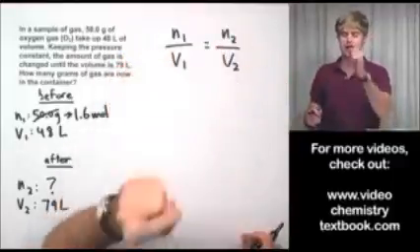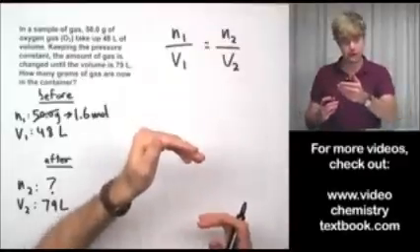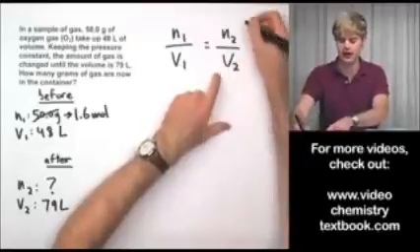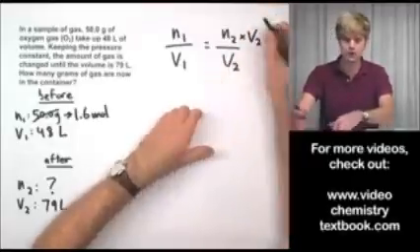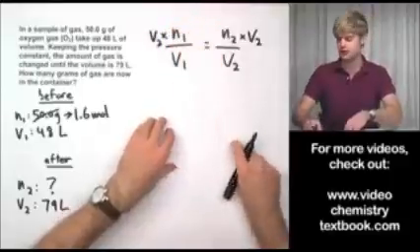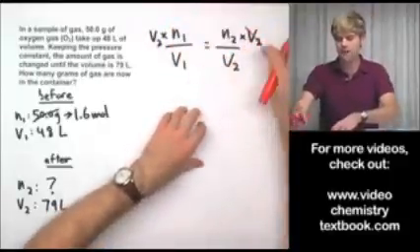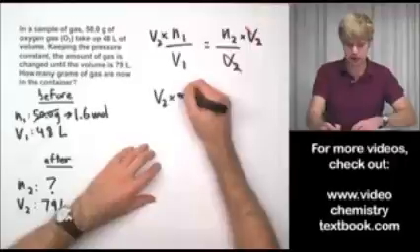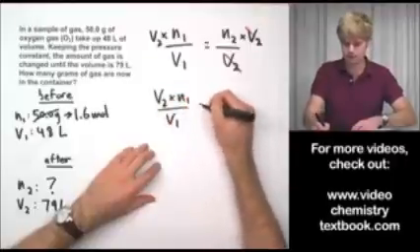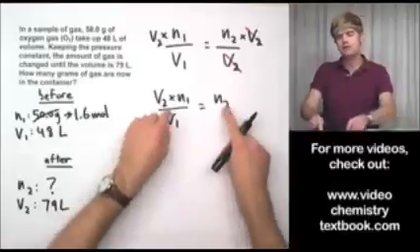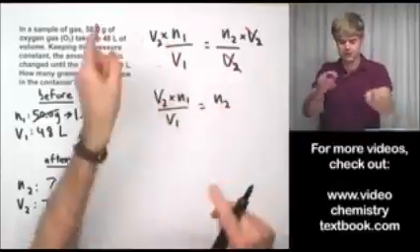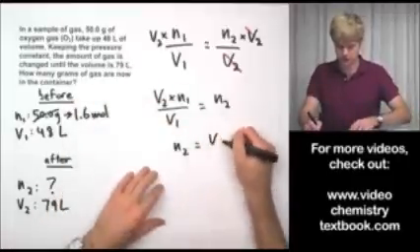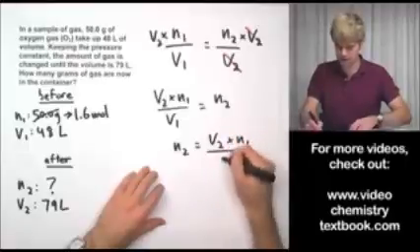I want to rearrange the equation to get N2 by itself on one side of the equation. So to get N2 by itself, I want to get rid of the V2 that's in the denominator right now. So I'm going to multiply both sides of the equation by V2. Now I have V2 above V2 down here, which means they cancel out, and I'm going to be left with V2 times N1 divided by V1 equals N2. Some people like having the variable that we're solving for on the left, so I'm just going to switch that real fast, but it doesn't make a difference. I'm just going to put it in reverse here, V2 times N1 divided by V1.